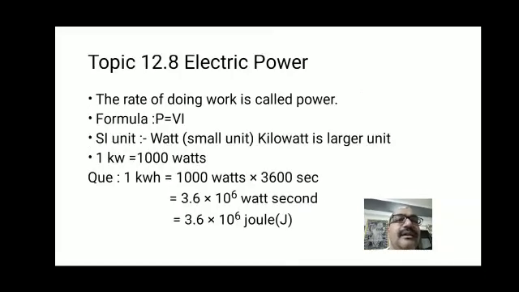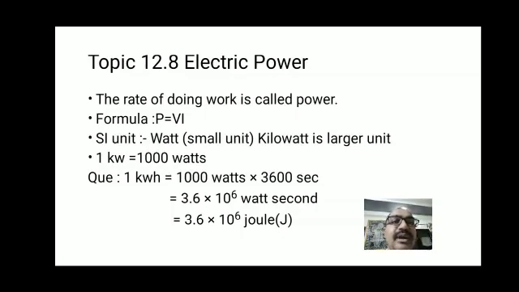Our last topic of this chapter is electric power. You have already learned electric power in 9th standard, so it is the same topic, and I will just revise it again. What is the definition of electric power? The rate of doing work is called power or electric power.